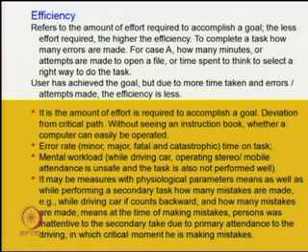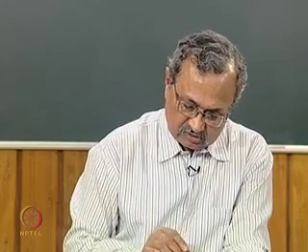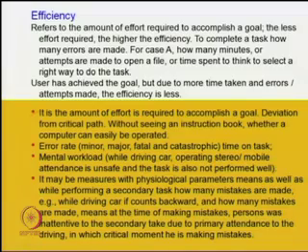So, these are the issues of usability. Efficiency is the amount of effort required to accomplish a goal.